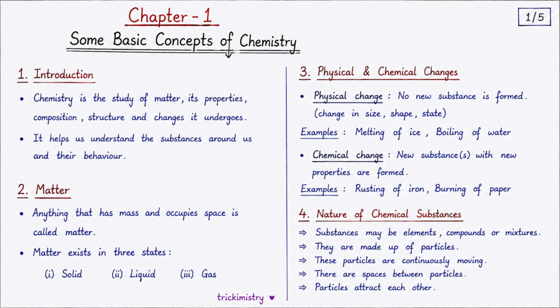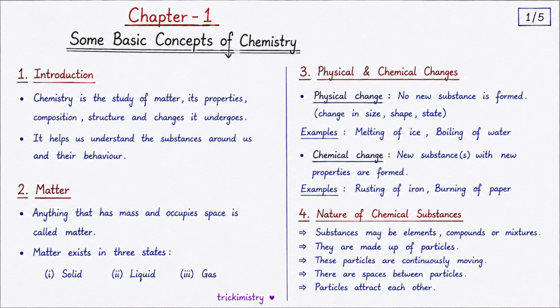Now let's discuss the difference between physical change and chemical change. A physical change is a change in which no new substance is formed. Only the size, shape, or state changes. For example, melting of ice, boiling of water. The substance remains the same. On the other hand, a chemical change is a change in which new substance or substances are formed with new properties. Examples include rusting of iron, burning of paper. These changes are usually permanent and cannot be easily reversed.